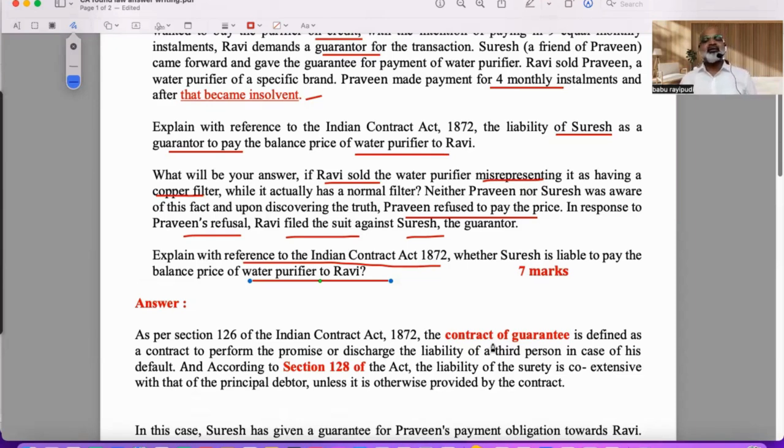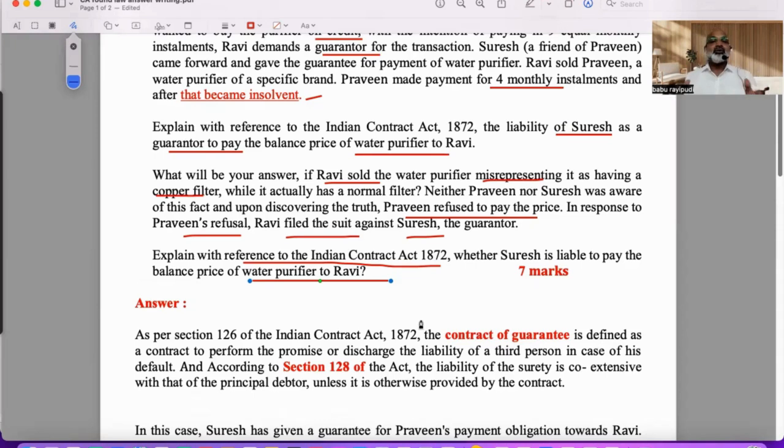Then, in the last paragraph, there are two questions, no? Question A, question B: answer both questions separately, giving a solution. That's it. So each paragraph will carry separate marks. Seven marks may be divided into 4 plus 3, or 3 plus 2 plus 2. The possibility is there, because generally for the concept, they will give you better marks.